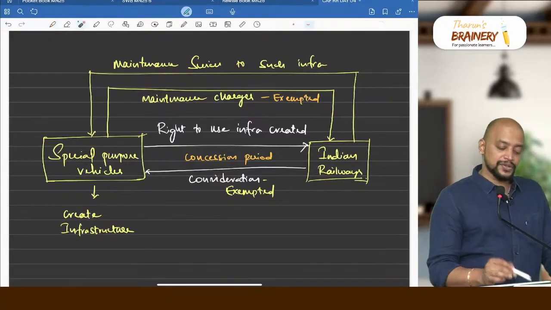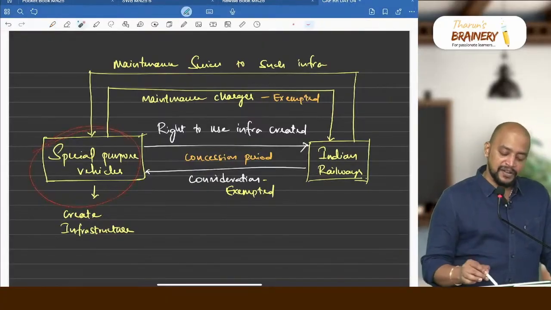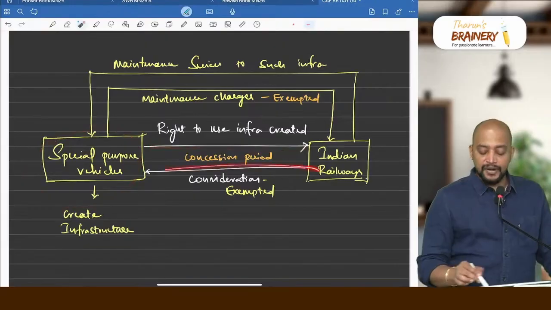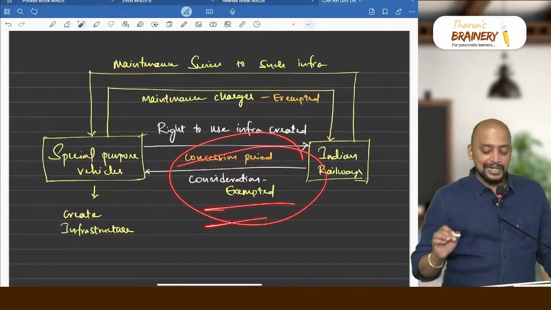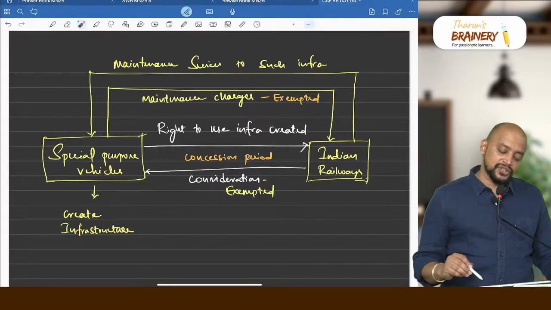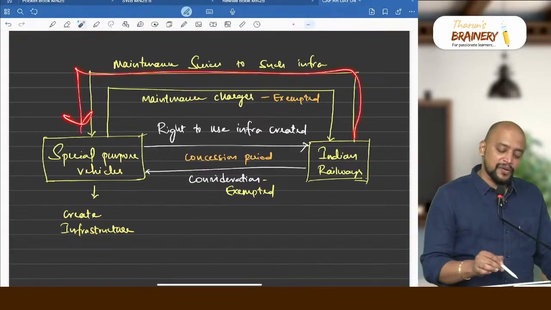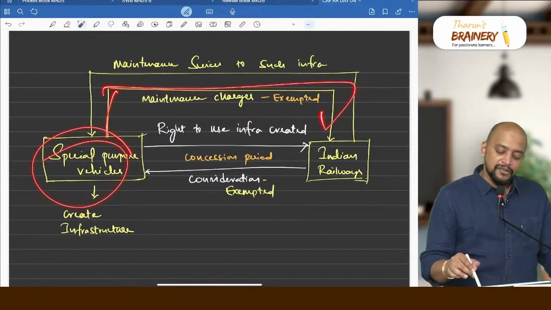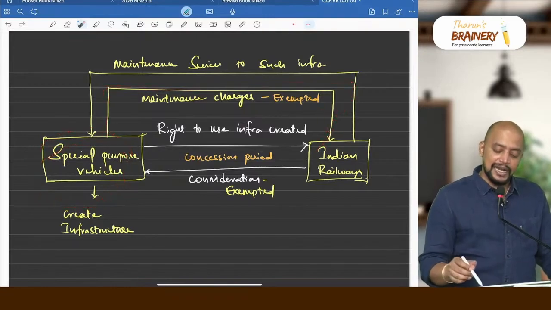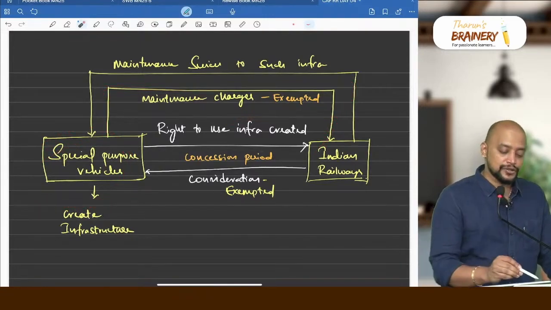One is services provided by SPVs to Indian Railways, for which they get consideration during the concession period. That is exempted. During the same concession period, Indian Railways will provide the maintenance services to the infrastructure which is owned by SPVs, for which they will be getting maintenance charges. That is also exempted.